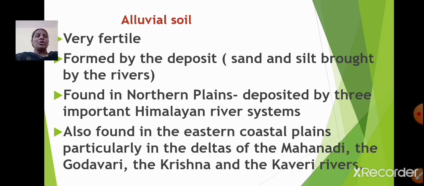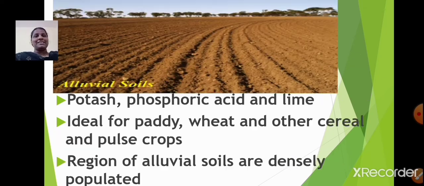Alluvial soils are also found in the eastern coastal plains, particularly in the deltas of the Mahanadi, the Godavari, the Krishna and the Kaveri rivers. Alluvial soils are very rich in potash, phosphoric acid and lime, which is ideal for paddy, that is rice, wheat and other cereal and pulse crops.